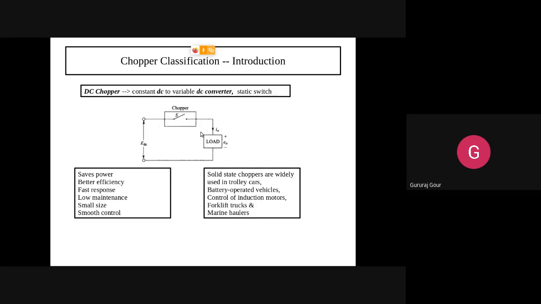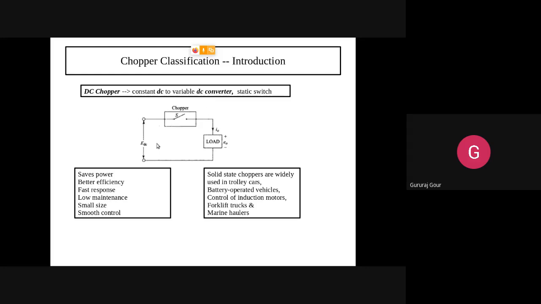We need something here to do the on and off operation, meaning a switching operation. That we already know. That switching operation is normally done by devices like power diodes and transistors. Thyristors we are now discussing as a part of power electronics. So this is the chopper, which has been shown with this symbol. Normally it is going to be one switching element.